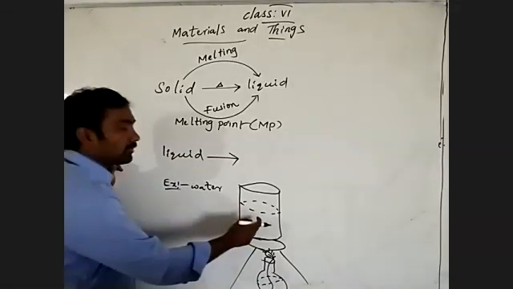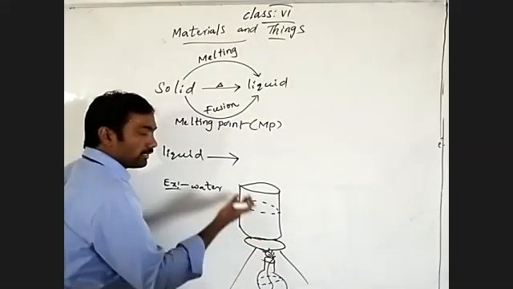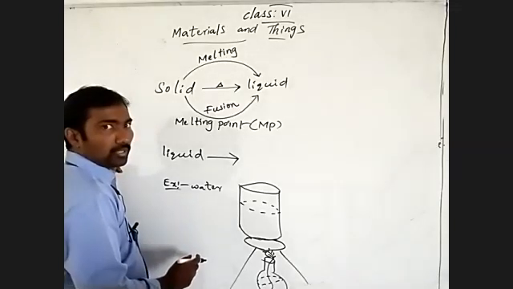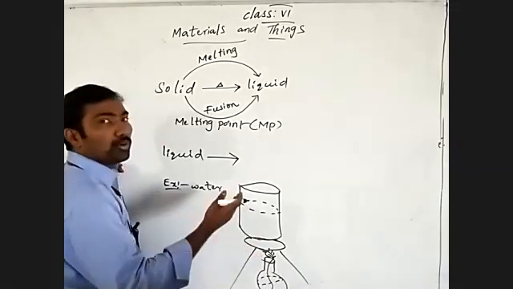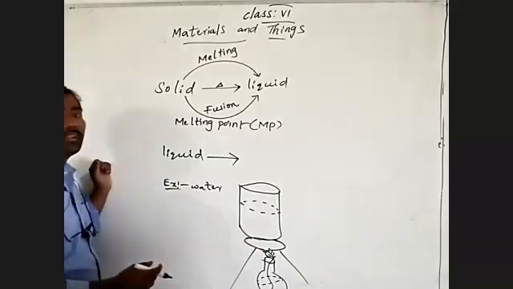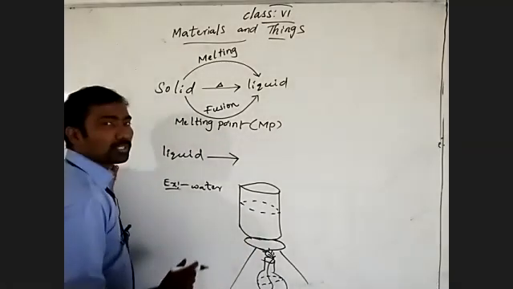Means the water will receive temperature by gaining heat energy, by giving more and more heat energy using a source of heat.